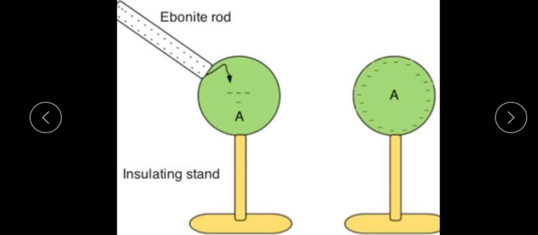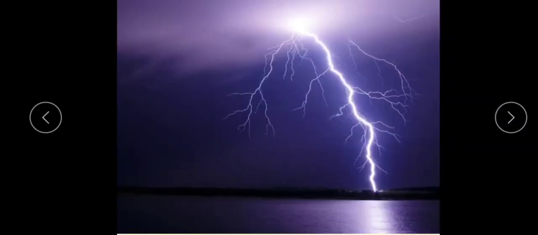An example for the flow of charges, the best example, is lightning. Lightning is a natural phenomenon, we already know that, where charges flow from the cloud to the earth through the atmosphere, but the flow of charges in lightning is not steady.